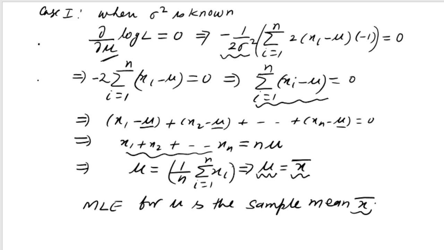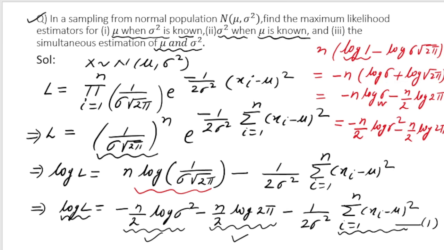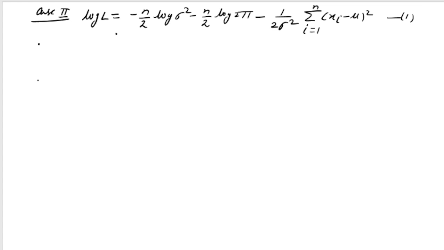Now we have to do the next part. So what is the next part? Next part is case 2, we have to estimate sigma square when mu is known. So let us do one thing. For our convenience, I am going to write the log L expression here, so that we don't have to go back and forth. So this is our log L expression. Now case 2 is that we have to find sigma square when mu is known.